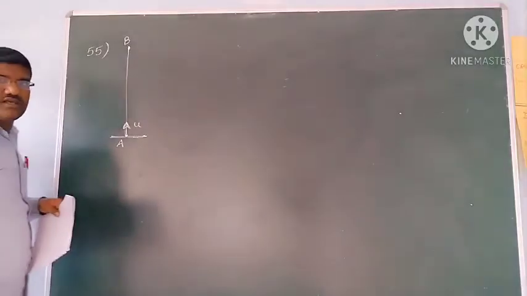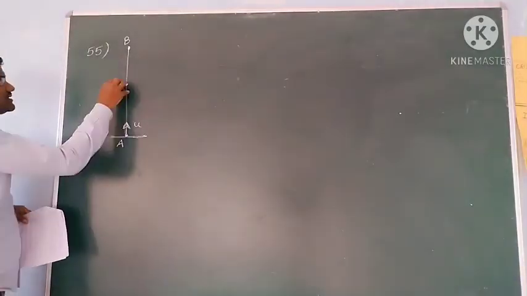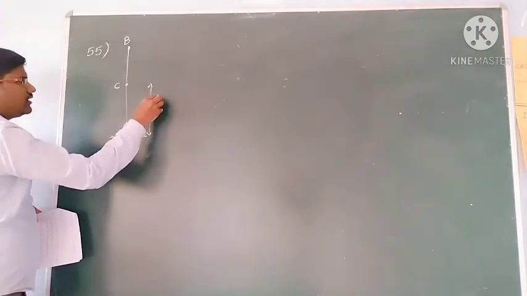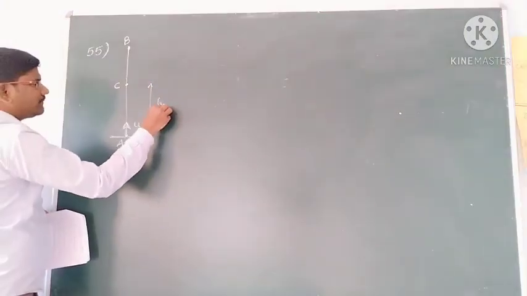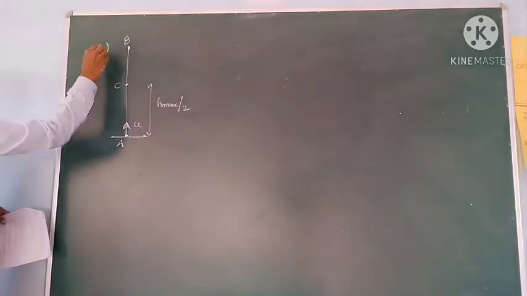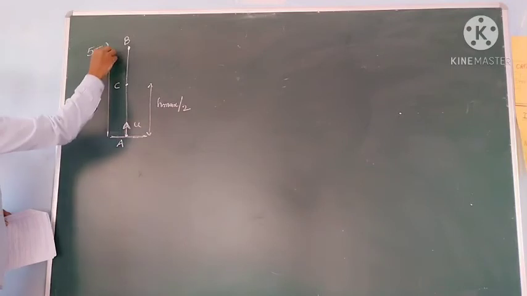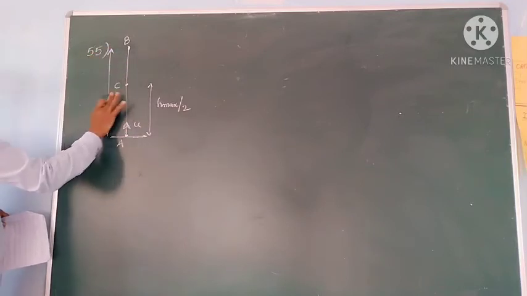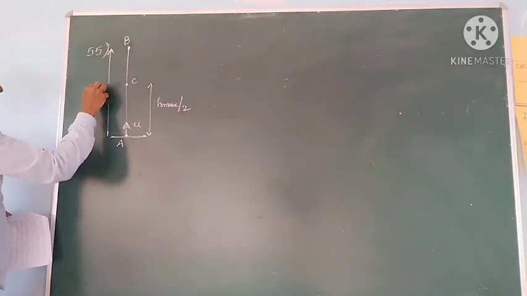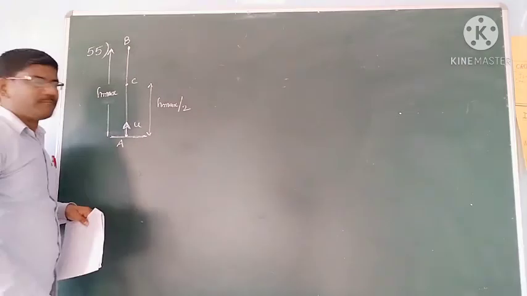Now at half of the maximum height, if I take this as C, this is h maximum by 2, and from here to here is the total maximum height H.